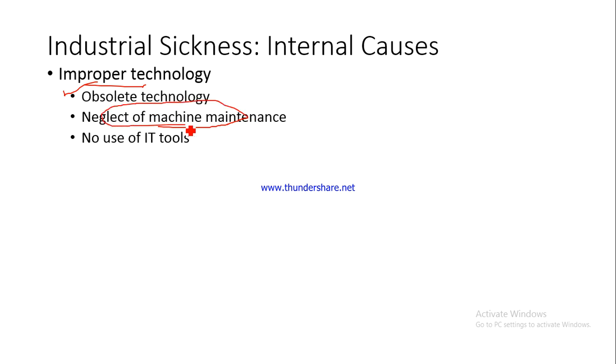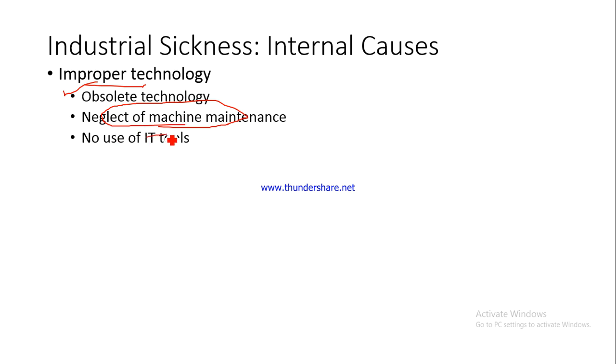Then they do not maintain the machines on a regular basis. In production operations management, you know that there is something called periodic maintenance, and then there is something called predictive maintenance. So they cannot predict as to when their machines might start causing problems, might stop working, or might require maintenance, and because of which they cannot effect maintenance on time, there is a breakdown, and this breakdown ultimately leads to disturbance of the production schedule, and they are not able to produce items on time, and ultimately not able to deliver the items to the customers on time.